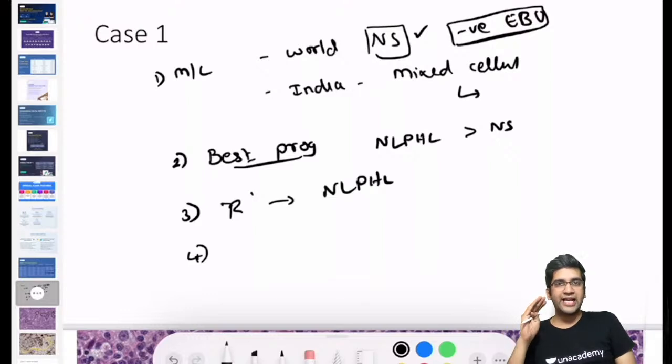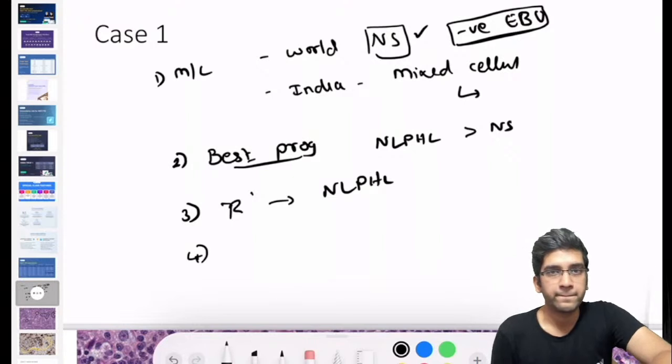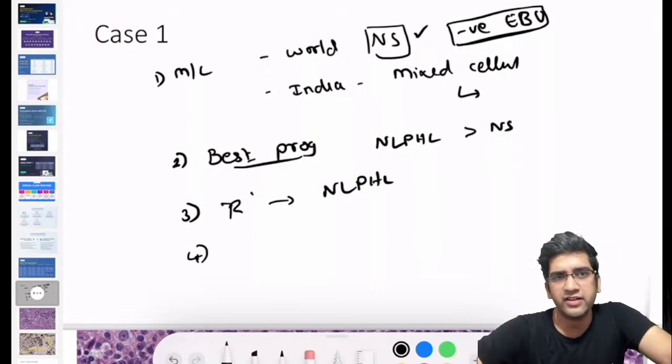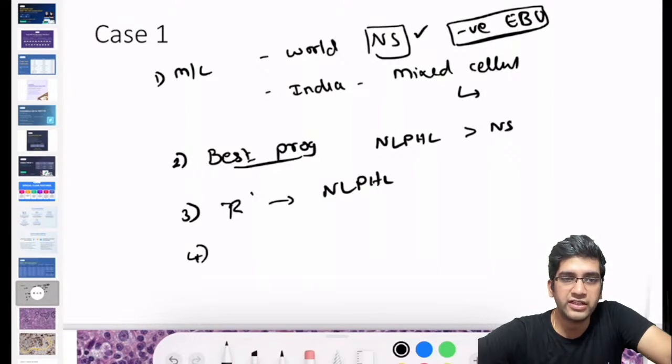Fourth, Hodgkin's lymphoma can involve the Waldeyer's ring. True or false? This is a general difference, maybe a clinical difference, between Hodgkin's and non-Hodgkin's. Can Hodgkin's lymphoma involve the Waldeyer's ring? That's the first question. Can Hodgkin's lymphoma involve your mesenteric lymph nodes or intra-abdominal lymph nodes? That's second. These are all interconnected, right?